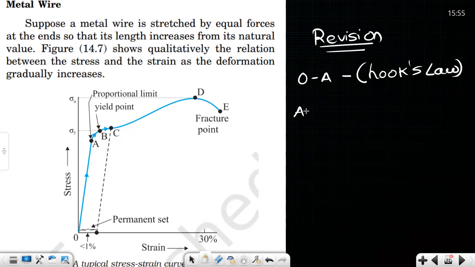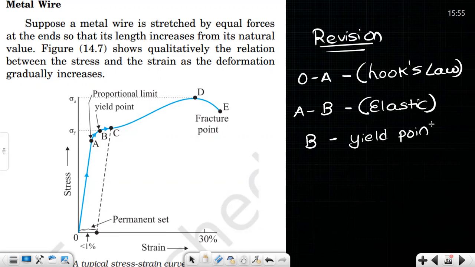Now, what is the region from A to B? It is a region where it's still elastic but doesn't follow Hooke's law. Very good. What is the significance of point B? It is also known as the yield point. Beyond this point, the material cannot regain its original shape. Very good. What is the significance of point C?